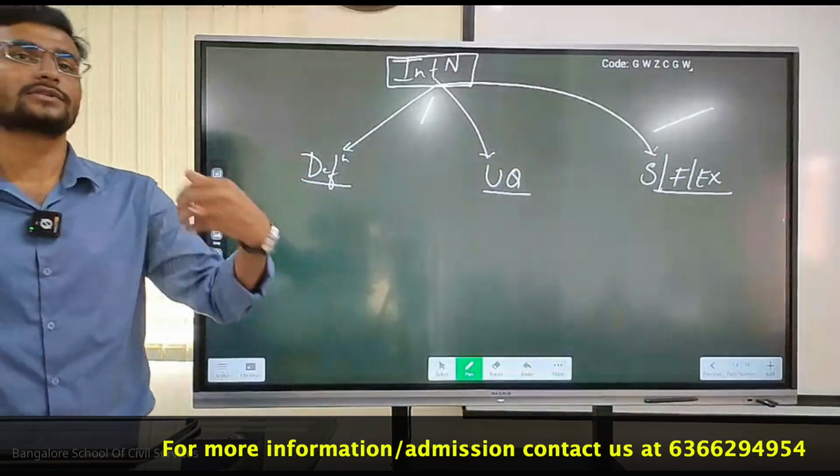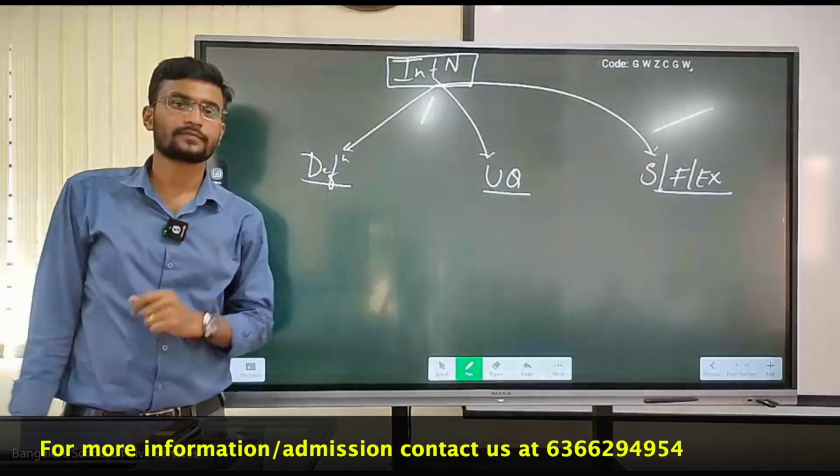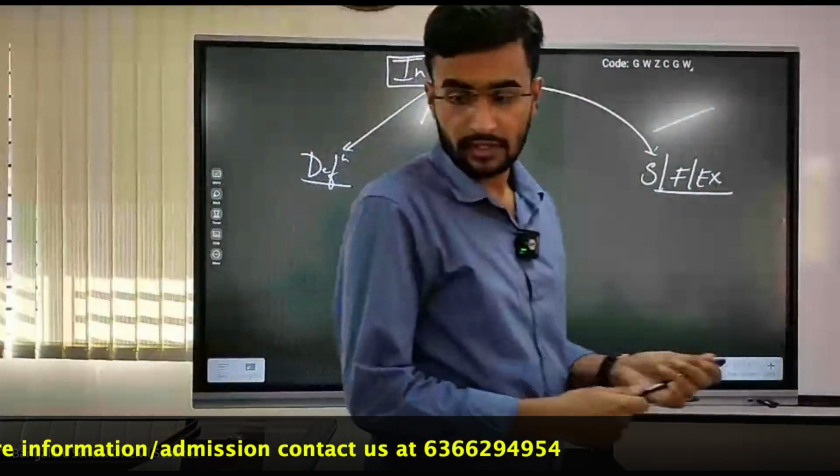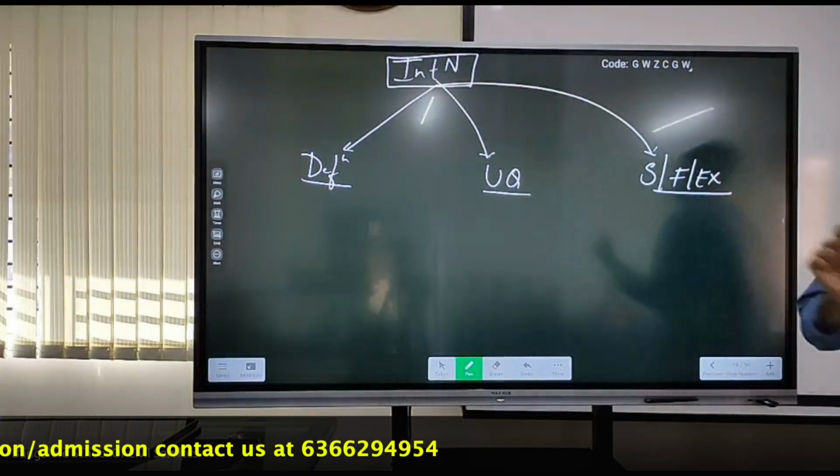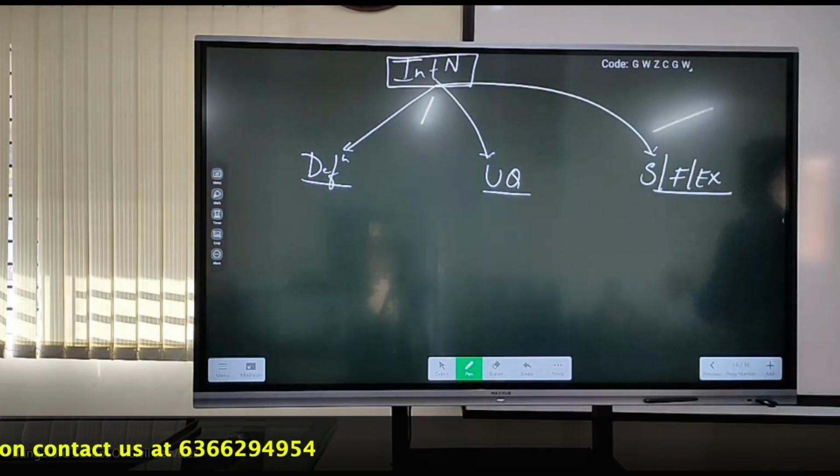Now, what is the definition of agriculture? What is the definition of agriculture?